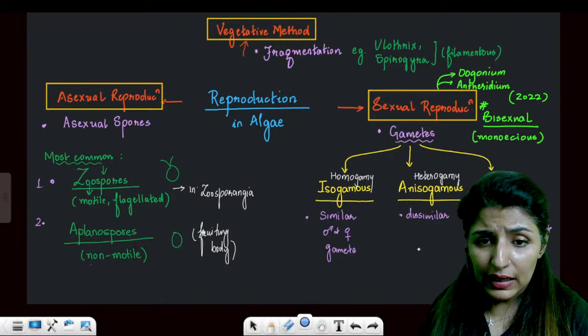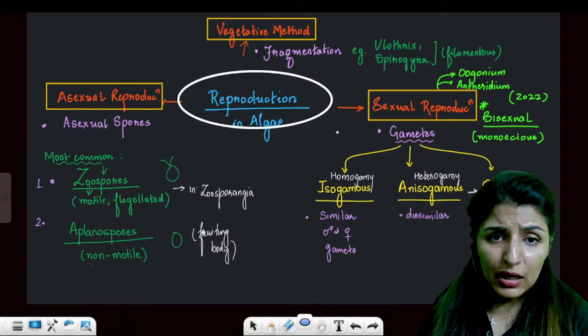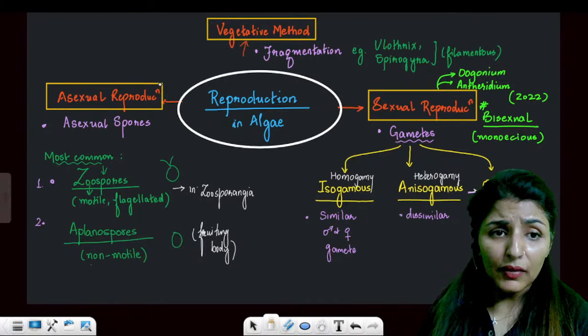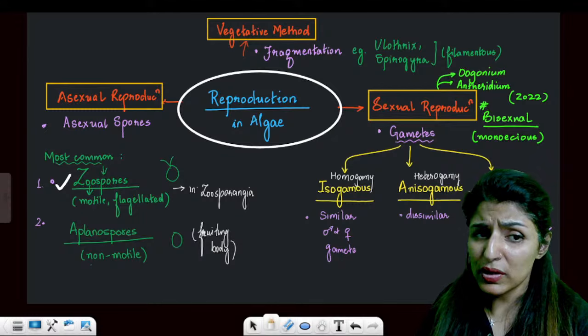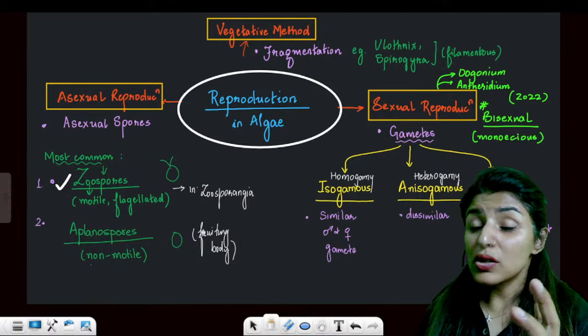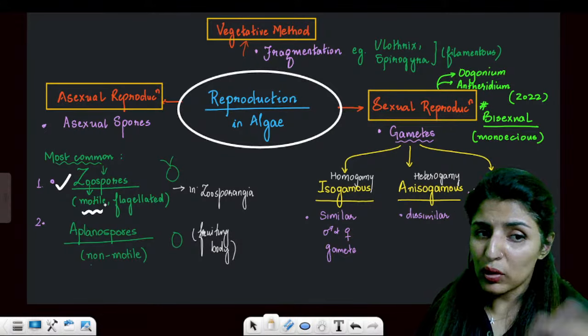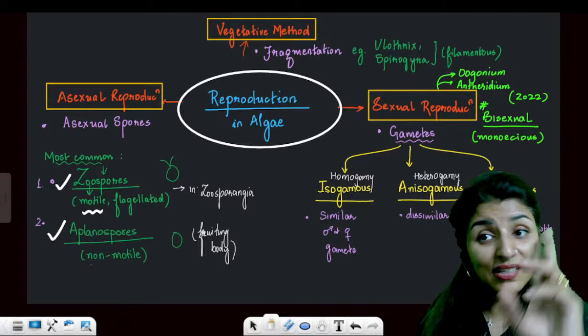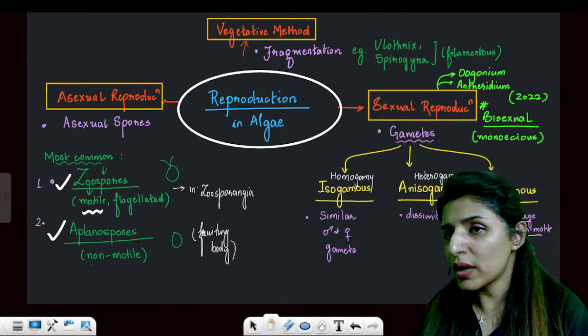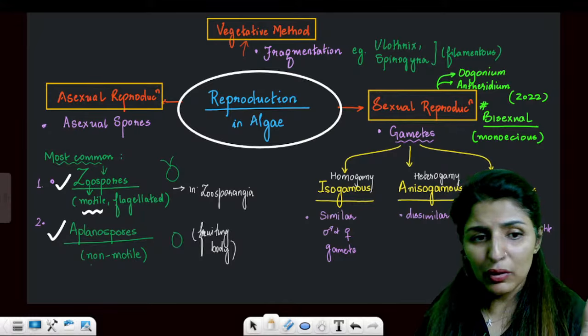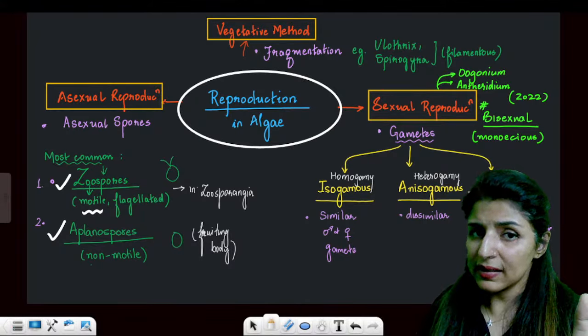In algae, reproduction is of three different types. Asexual reproduction is in the form of asexual spores, and the most common spores are zygospores, zoospores, and aplanospores. Zoospore means they are motile. See, this is a general term. In fungi also we have read that motile will be known as zoospores and non-motile will be known as aplanospores. Are these clear?